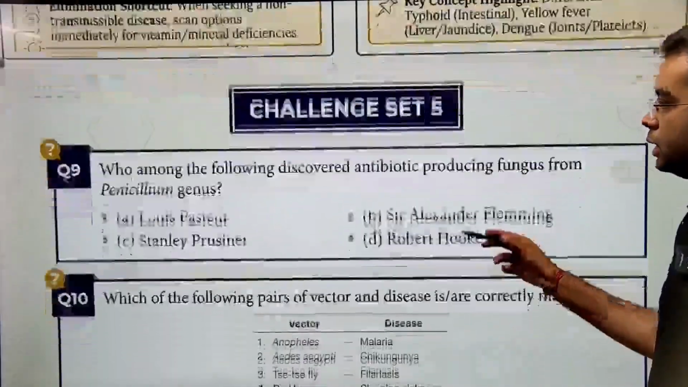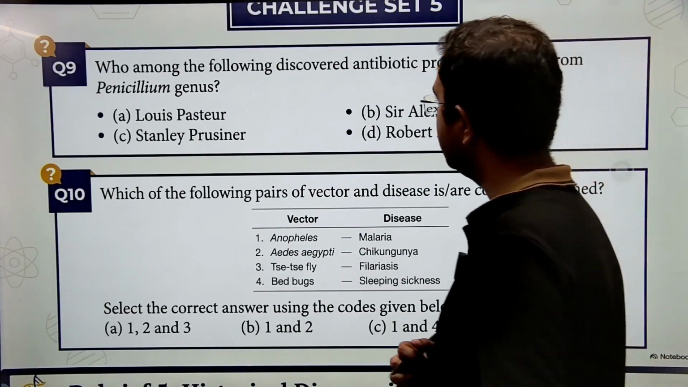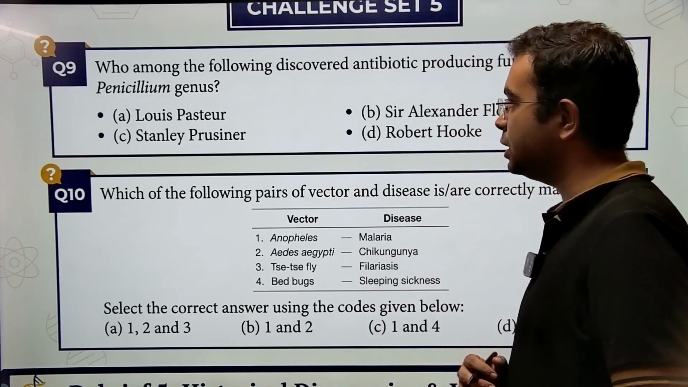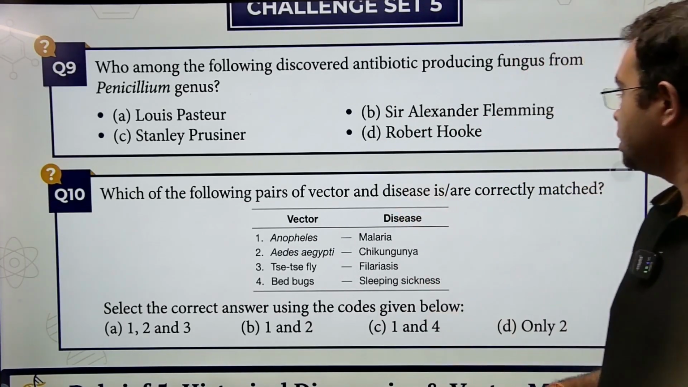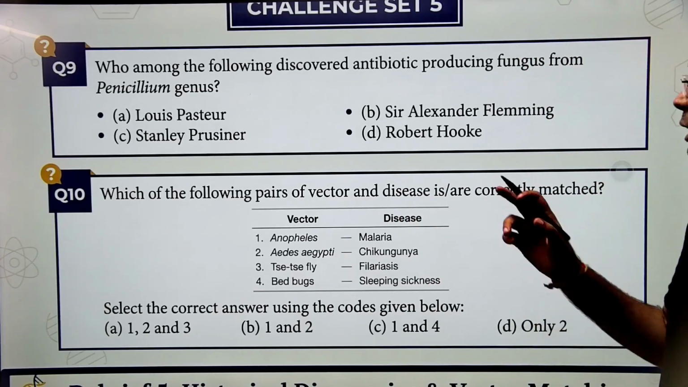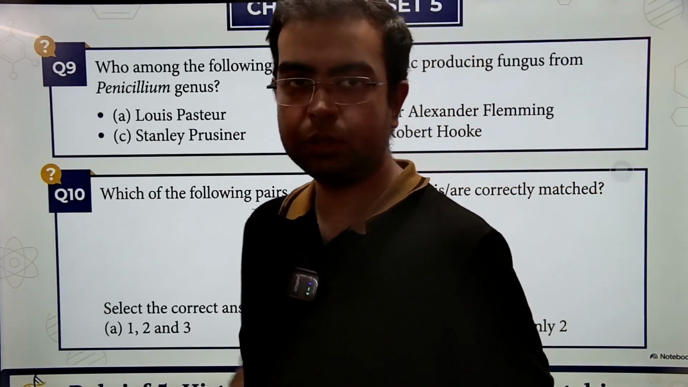Look at question number 9. Who among the following discovered antibiotic producing fungus from Penicillium genus? Options are Louis Pasteur, Sir Alexander Fleming, Stanley Prusiner and Robert Hooke.